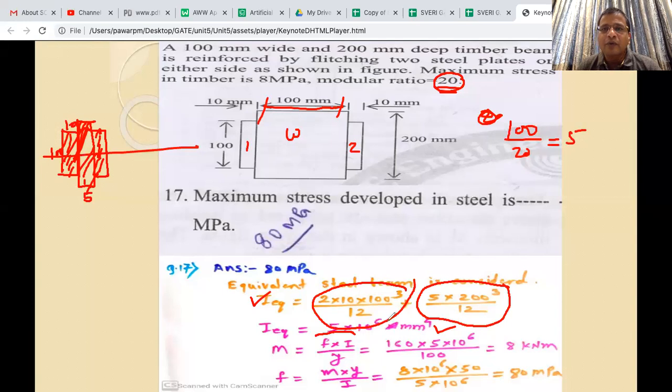Somewhere here a mistake is there. So 5 into 10 raised to 6, 160, how is it calculated? Okay, so it is converted into steel. So what will be the steel modular ratio at this location?